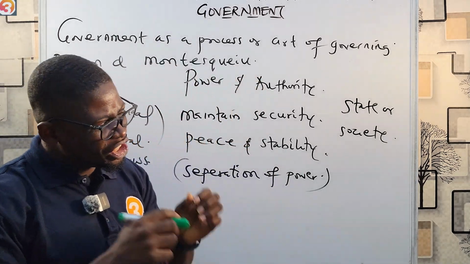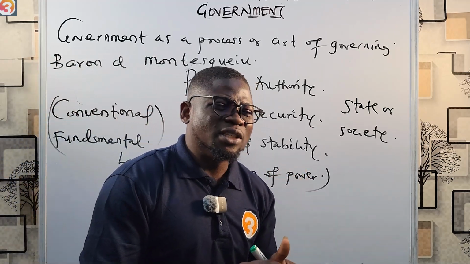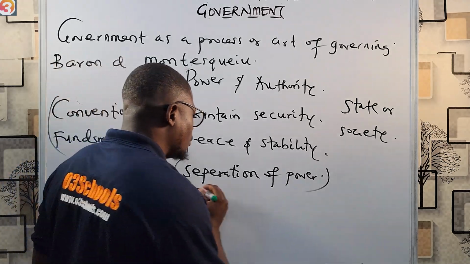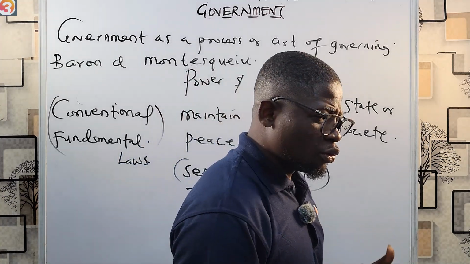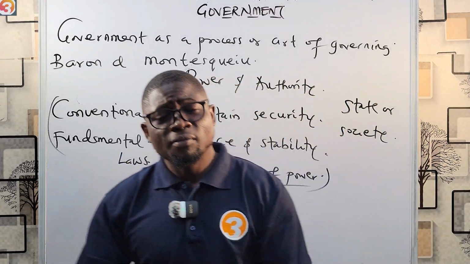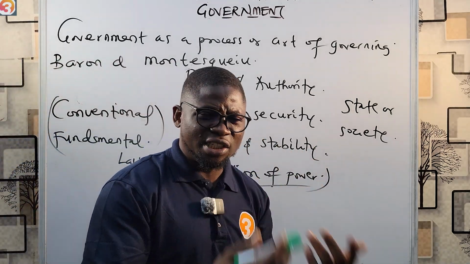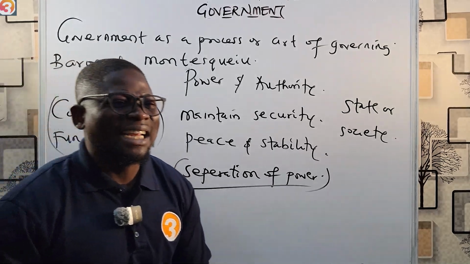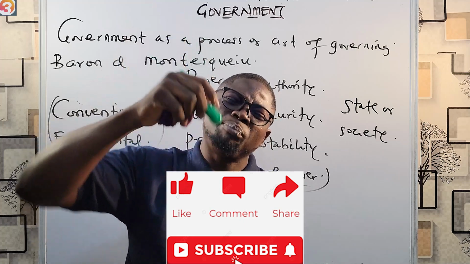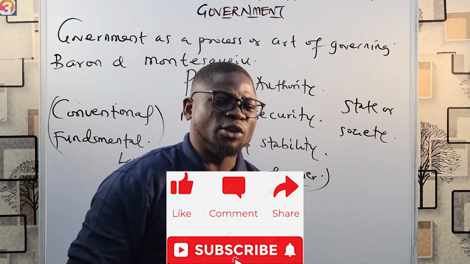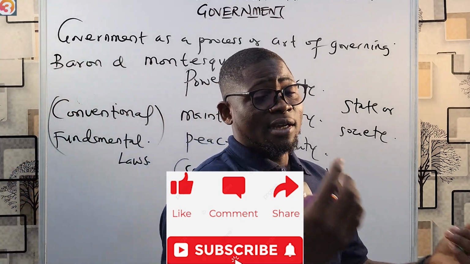And I say that the efficiency and effectiveness of government in administration is based on the principle of separation of power, as propounded by Baron de Montesquieu, a French jurist, who said that the organs of government, the executive, the judiciary, and the legislature, are separate, and each has functions that are enshrined in the Constitution. Their functions are purely, clearly and conspicuously stated in the Constitution. So that is the definition of government as a process or art of governing.